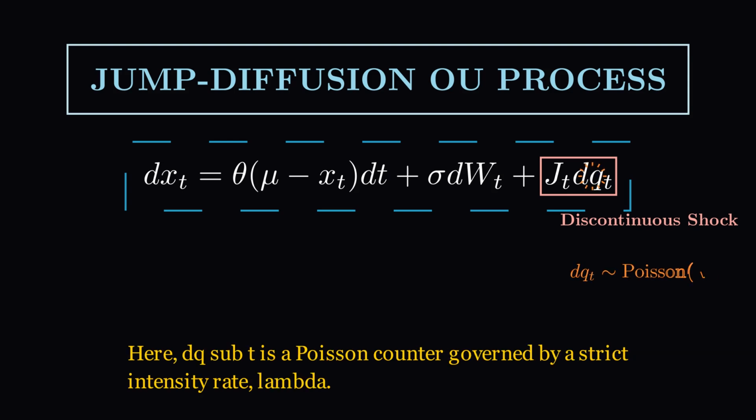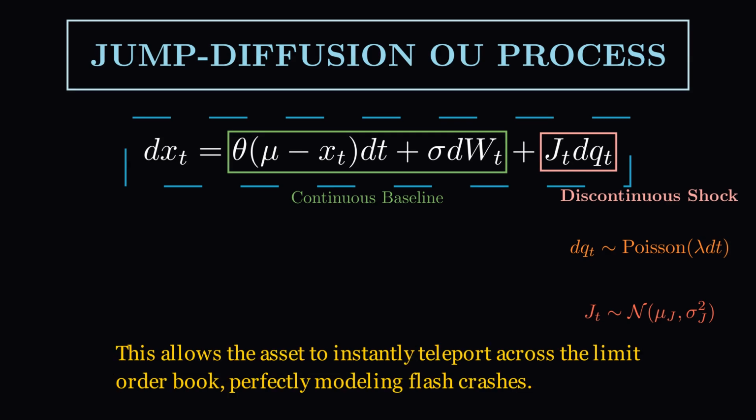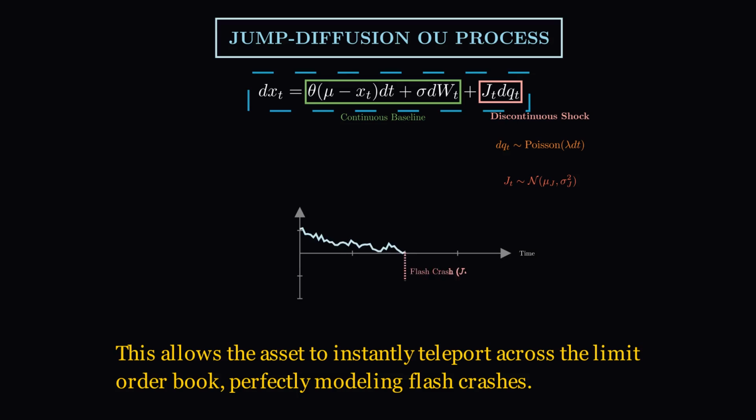Here, dq sub t is a Poisson counter governed by a strict intensity rate, lambda. When the Poisson process triggers, it superimposes a sudden, violent price shock of magnitude j. This allows the asset to instantly teleport across the limit order book, perfectly modeling flash crashes.